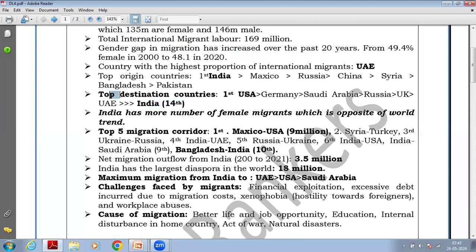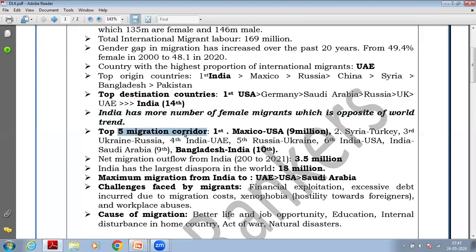So when you find essays about migration or a portion in mains on migration, apart from being a top origin country for migration, India is also the 14th largest destination for migrants. These things you can add. India has more female migrants, which is opposite of the trend. This is also an important figure which you can quote in your essay and your mains examination.